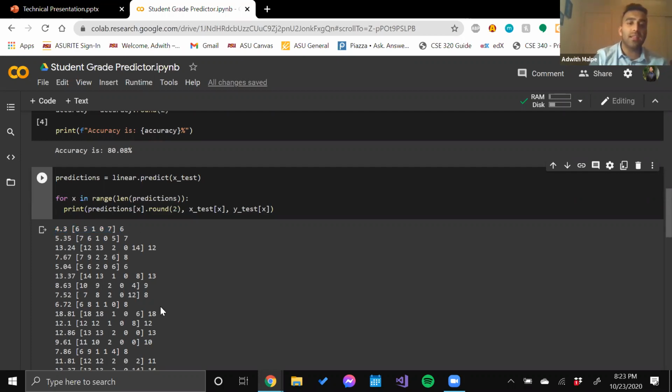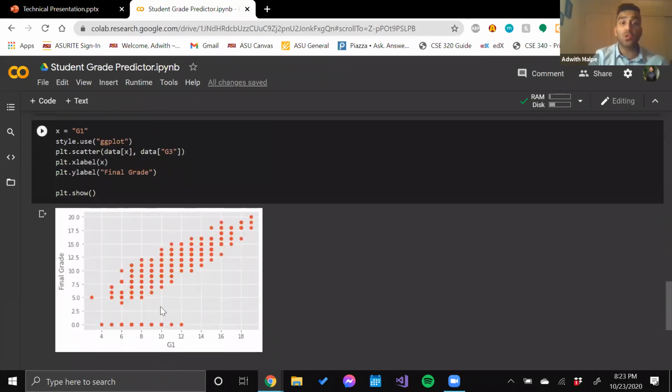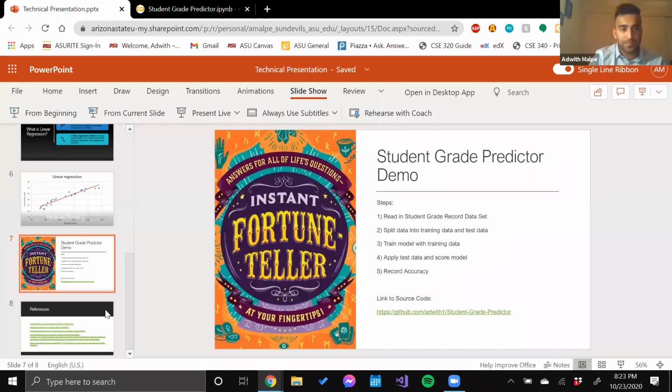So rather than looking at these numbers, here I coded out a visual representation that shows the linear relationship, where as the number of points a student scores increases within their first grade period, the expected final grade increases as well, linearly. And we can see that we make the correct number of predictions 80.08% of the time. This is why linear regression is such a useful application in machine learning today. And we constantly have to train our model to improve our accuracy.